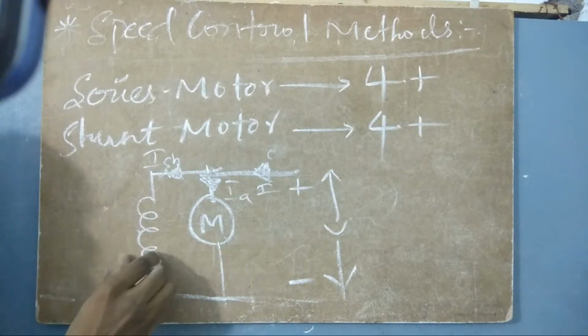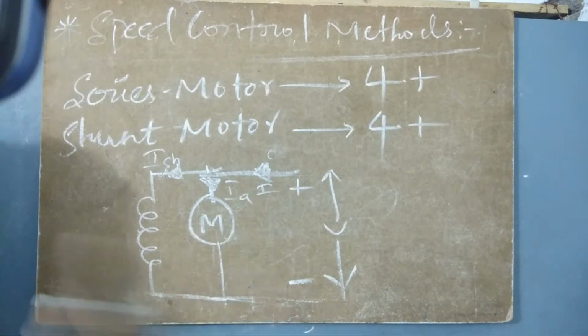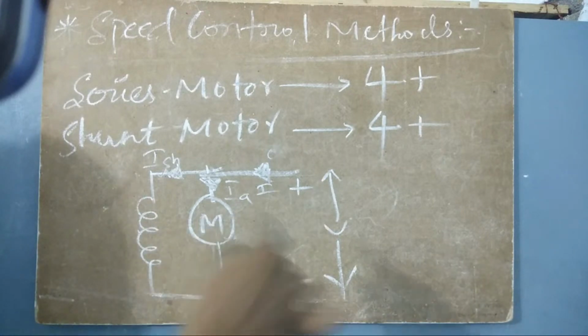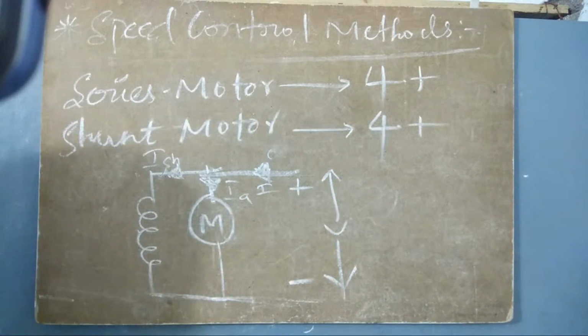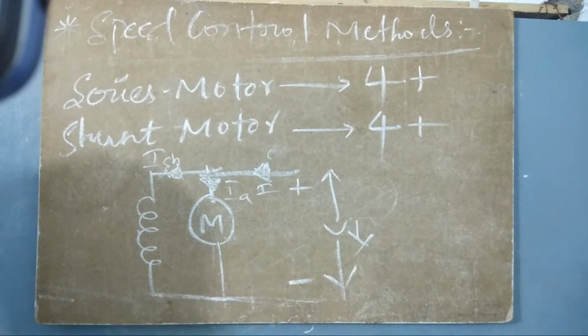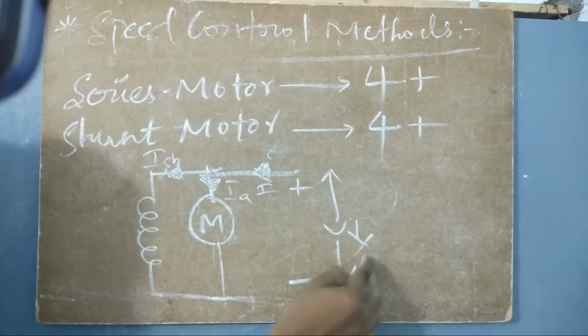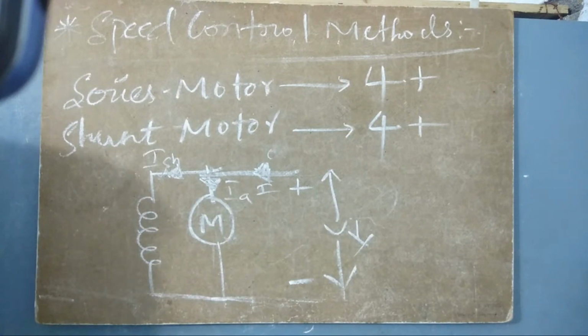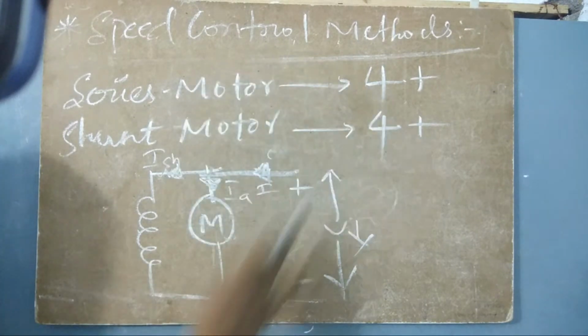So when this flux is decreased, what happens? Obviously, I have told you, when the flux is decreased, the speed increases. So what happens when the voltage is decreased? When this voltage is decreased, obviously the speed decreases. Let us talk about the other speed controlling methods also.